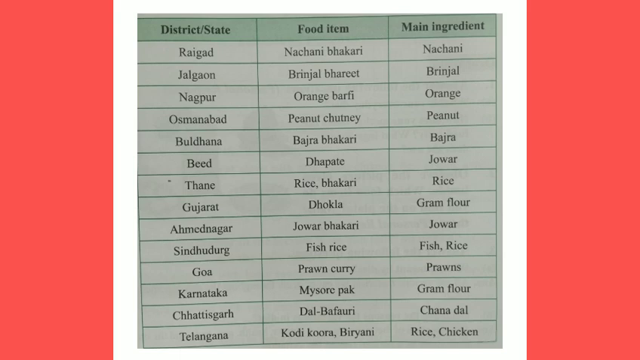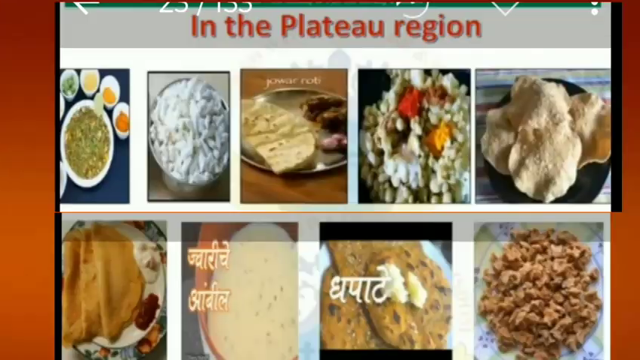Students, have a look at these tables showing the list of districts, states and their famous food items and the main ingredients. See students, for example, jowar is grown on a large scale in the plateau region. Plateau region means flat land of Maharashtra. See hurda, lhaya, bhakri, gugria, papad, sandge, ambil, dapate, dhirde, etc. are all preparations of jowar enjoyed in that region.